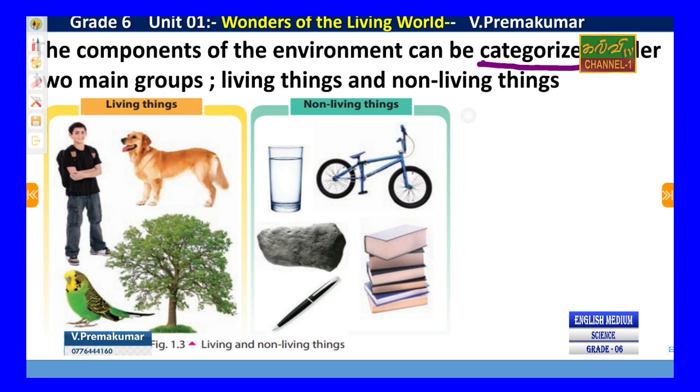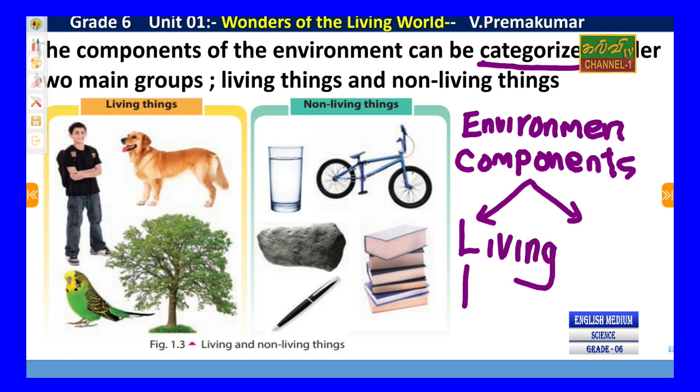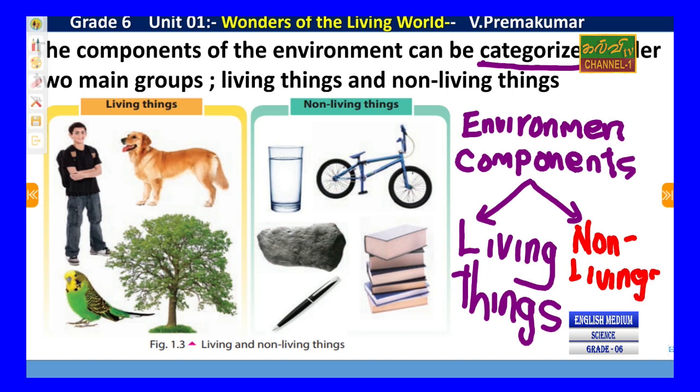What is our environmental component? Environment. It has some components, things, right? Those components can be classified, can be grouped into two things, that is living things and non-living things, living things and non-living things. Students, you can understand what is going on.